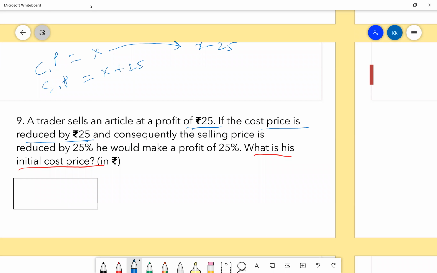And consequently, the selling price is reduced by 25%. That means the new selling price is X plus 25 into 0.75. It becomes 75% of the previous one. He would still make a profit of 25%.